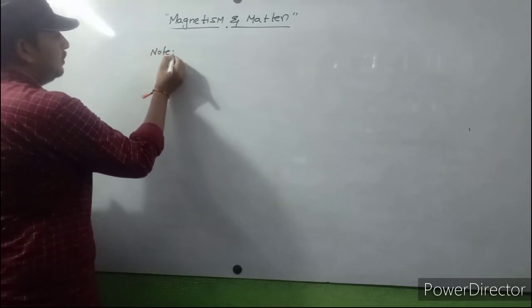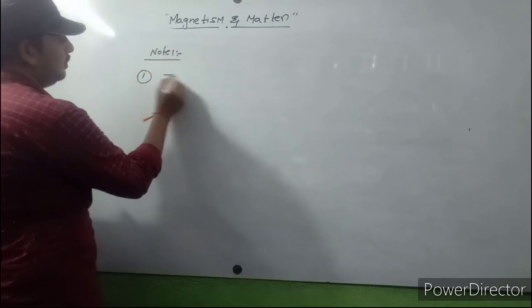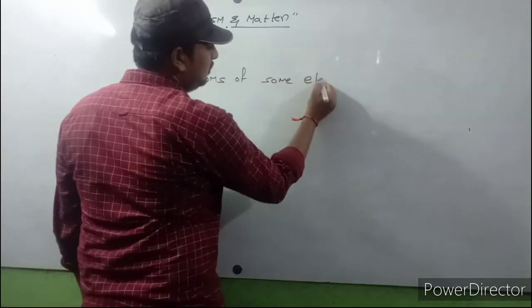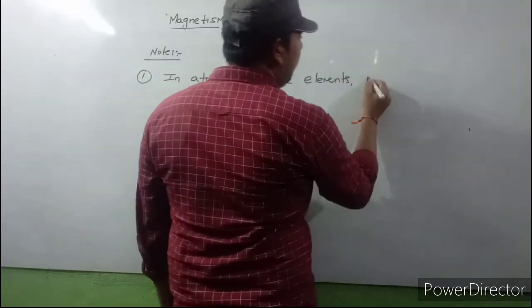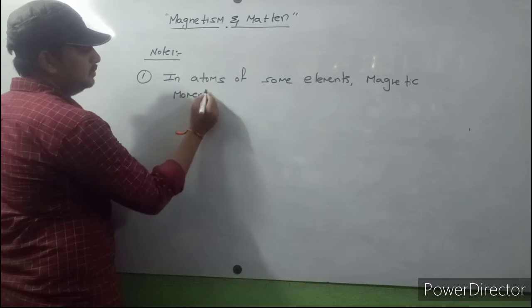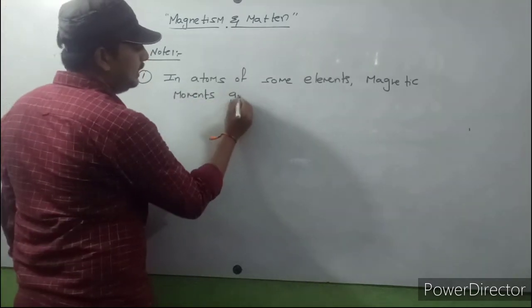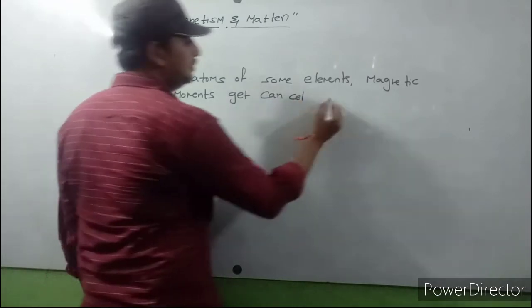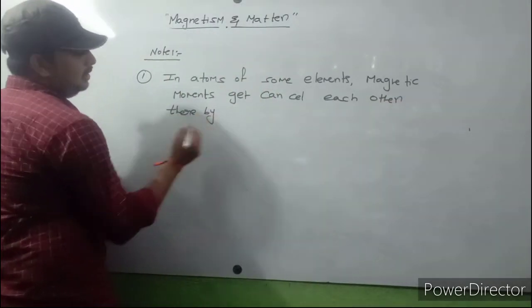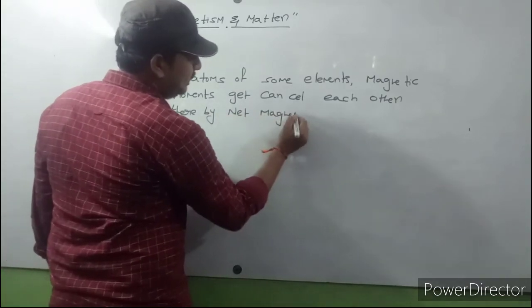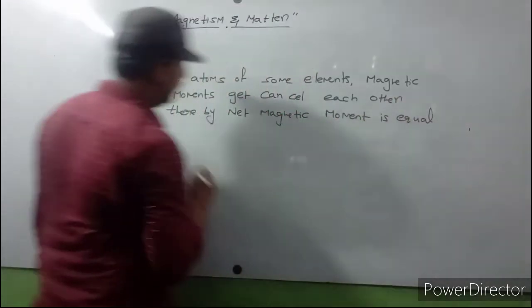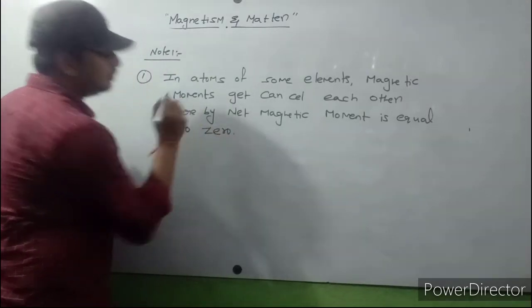The note points are: in atoms of some elements, magnetic moments get cancelled by each other, thereby the net magnetic moment is equal to 0.